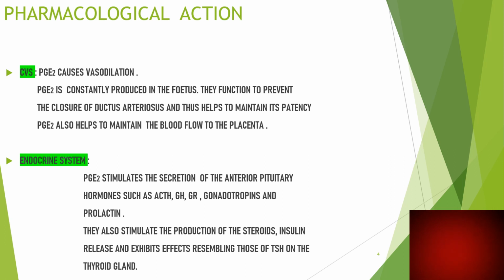The next is the endocrine system. Prostaglandins stimulate the secretions of the anterior pituitary hormones such as adrenocorticotropic hormone ACTH, growth hormone GH, gonadotrophins, and prolactin. They also stimulate the production of steroids and insulin release, and exhibit effects resembling those of TSH on the thyroid gland.